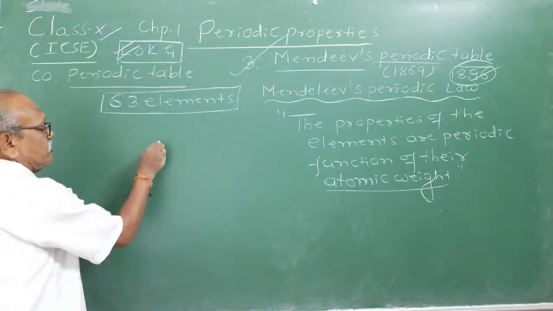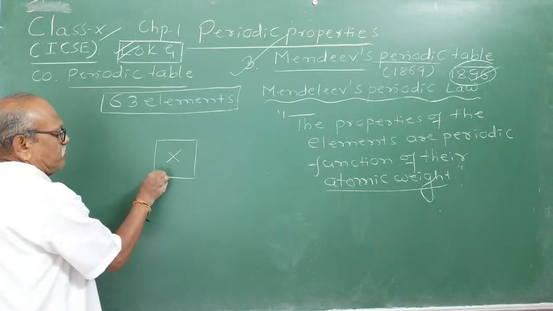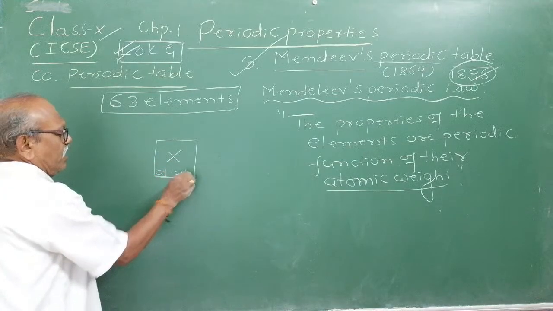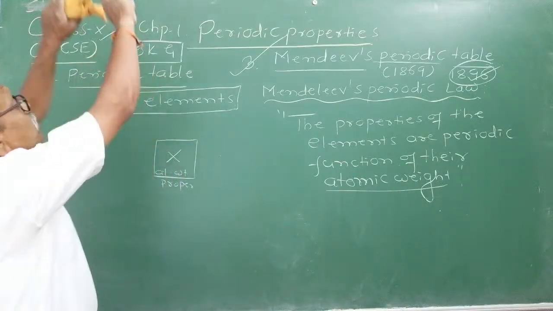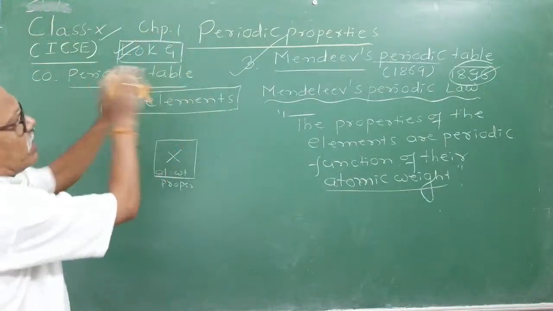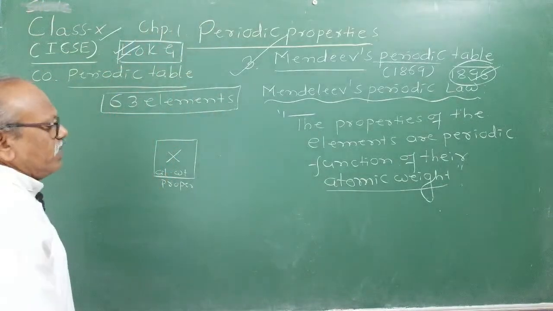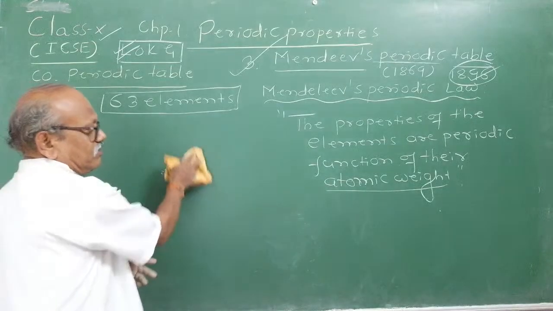He made 63 cards writing the atomic weight and symbol of each element, and he wrote all properties on that sheet. He put them on a wall and went on arranging them, placing elements having identical properties together.